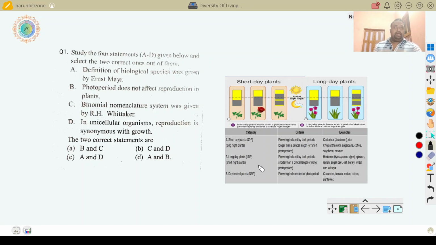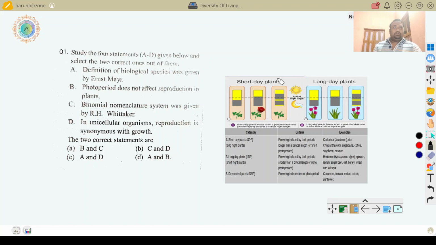Examples of long day plants are henbane, spinach, radish, sugar beet, oat, barley and wheat. Long day plants are also called short night plants, where night is less than 12 hours.